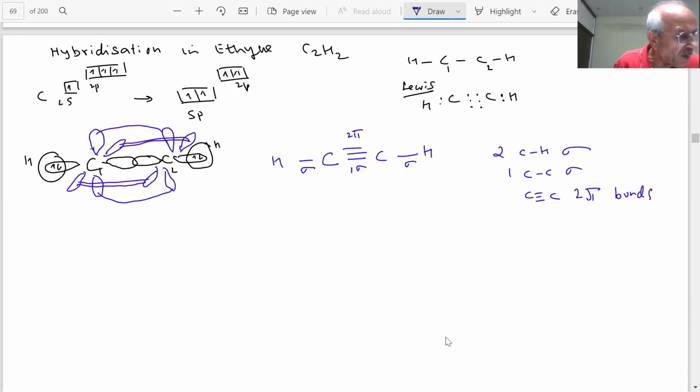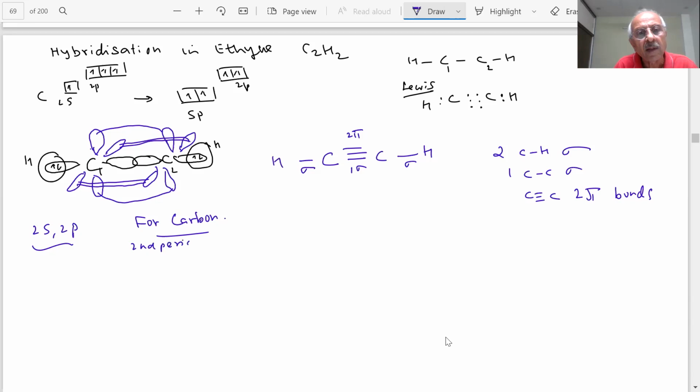So there is a formation of sigma and pi bonds. There are two pi bonds, which are shown here, students, as you can see. And this is the Lewis structure which we have shown. In other words, students, I can say something for carbon compounds. Carbon does not have d orbitals. It has only 2s and 2p. It belongs to the second period. Okay? No d orbital is available for bonding.